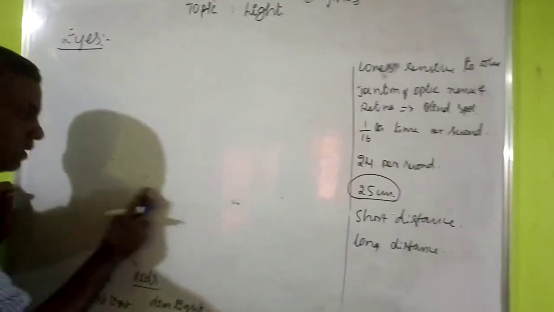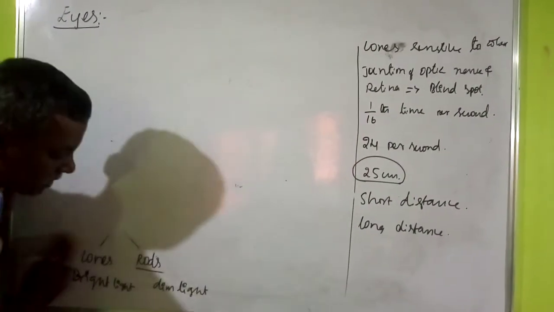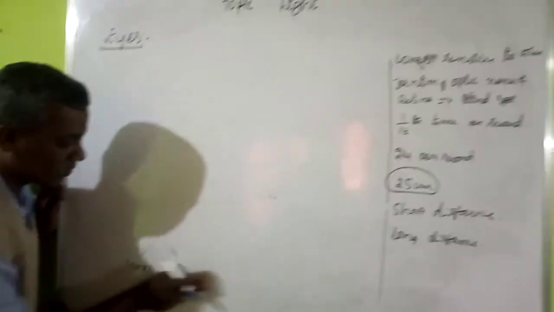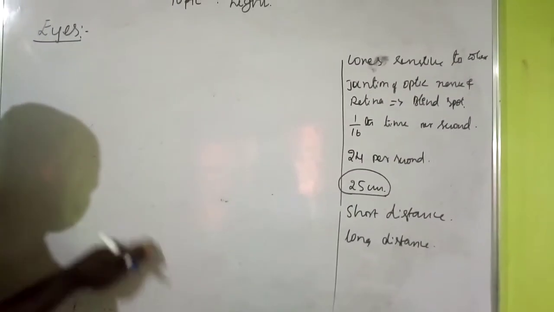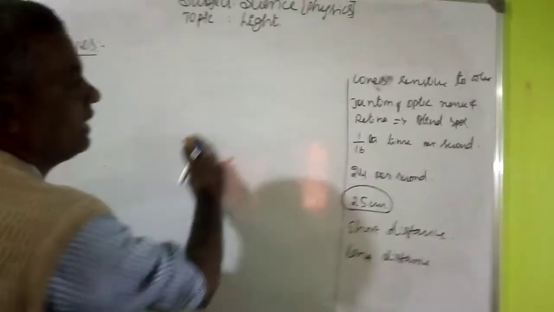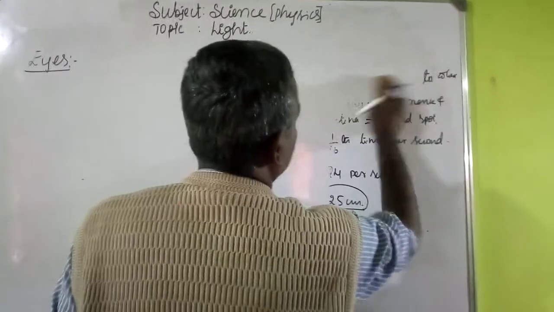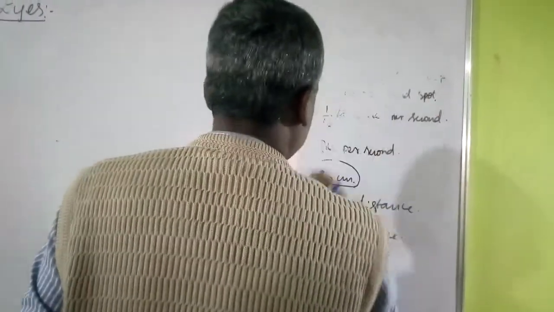We want to identify the colors. We want to identify the things. So many useful things are necessary for human life. It is the eyes. So for this important organ, how much care do you want to take regarding the eyes?